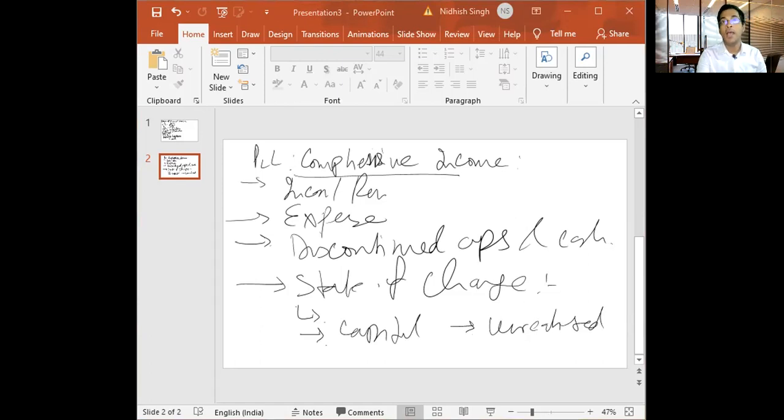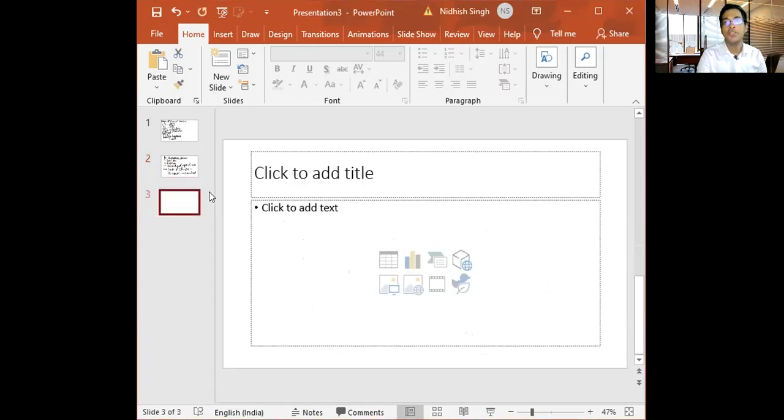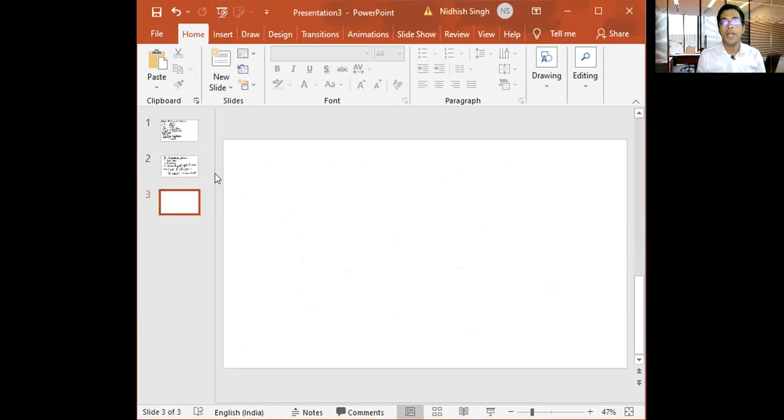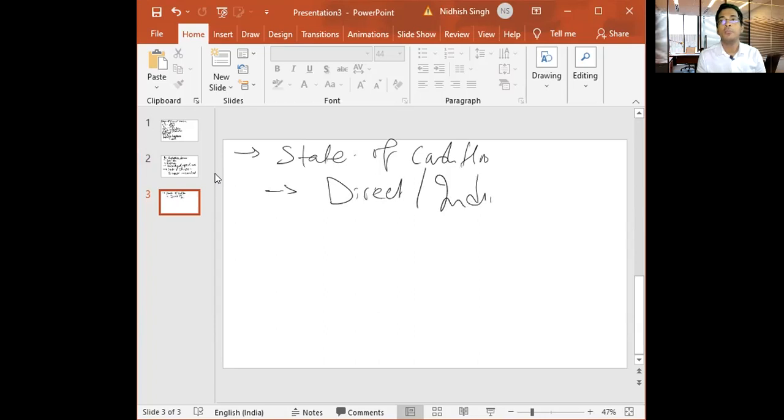comprehensive income. And then finally comes a very important statement called cash flow. So the cash flow statement is prepared in two ways, direct and indirect method. IFRS prefers the indirect method, though it permits even the direct method too.